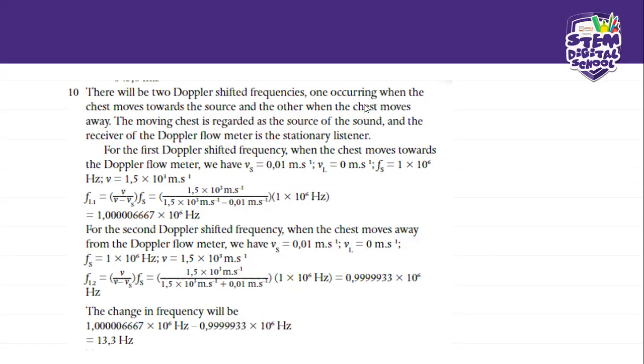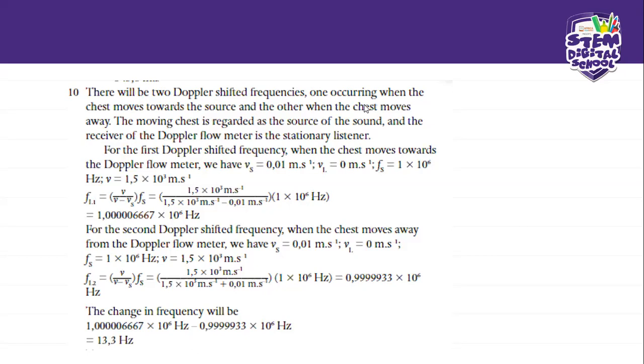So when the fetus moves towards the flow meter, then there's a specific frequency that it will have. But when maybe the fetus turns around, then it will be moving away from the source, from the sound.